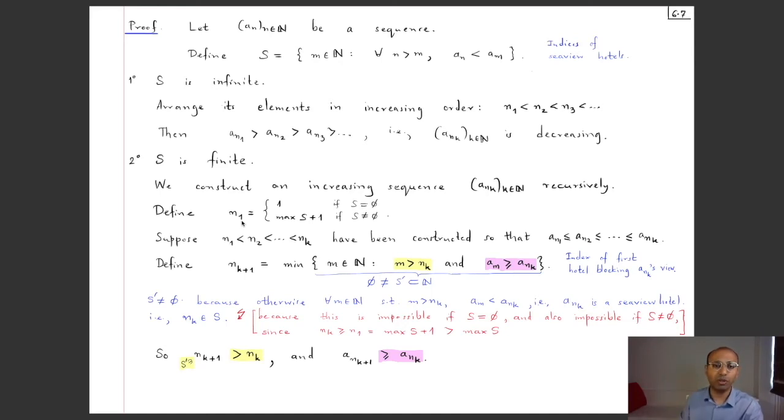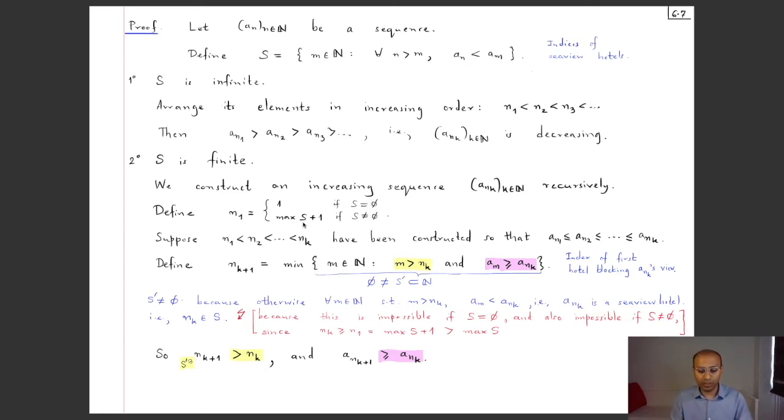you have passed all the hotels with the CV property behind you. S was that set of indices which had the CV property. So you take the maximum of those and you add 1 to it. Now you are at the first building beyond the last building with the CV property. But of course, S might be empty, in which case you just take n1 as 1 if S is empty, and if S is not empty, you take the maximum of S plus 1. Remember that S is finite, so this maximum exists. A finite list of natural numbers always has a maximum, and you add 1 to it. So now you are at the first building after the one with the CV property. So n1, there is no problem constructing.